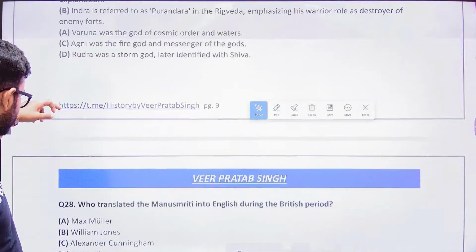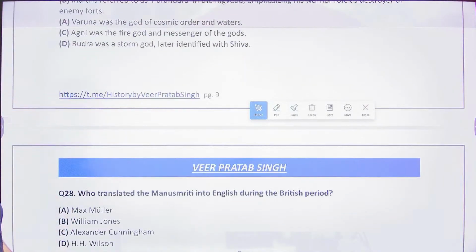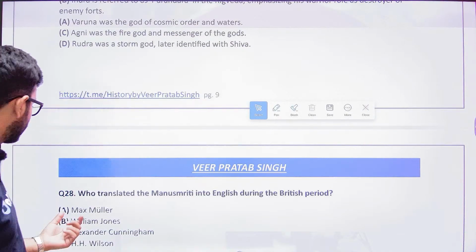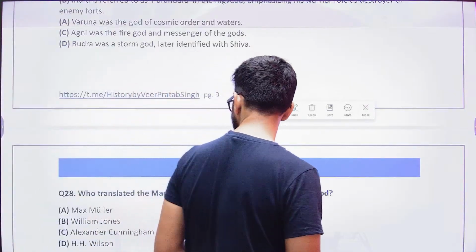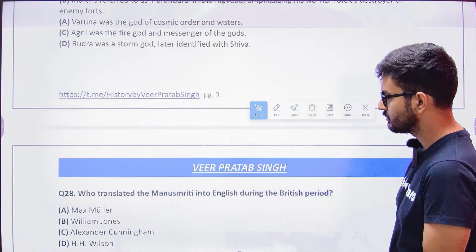the next question is, who translated the Manusmriti in English? So when we talk on this, who is going to be the answer? Indra is their god in Vedic. So yeah, anyhow, the guess was right. So who is the person who translated Manusmriti in English during the British period?